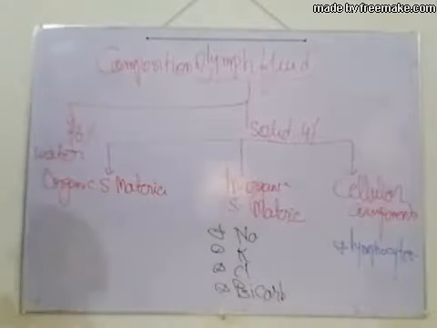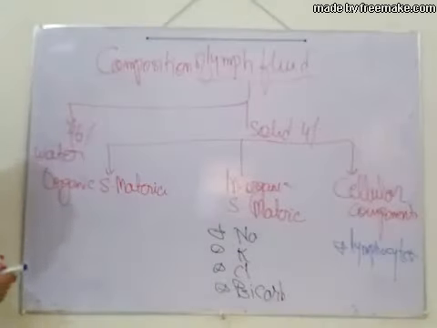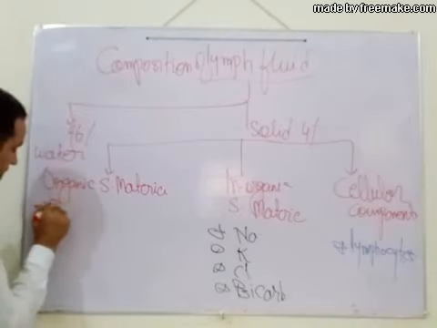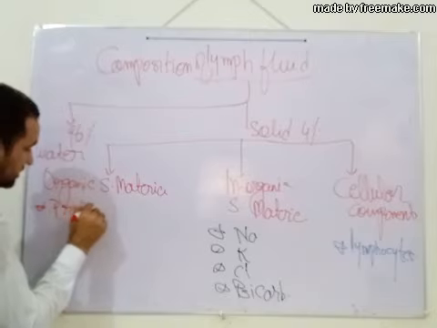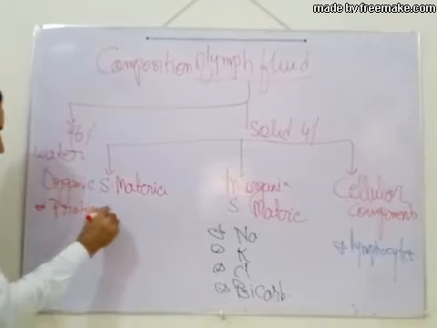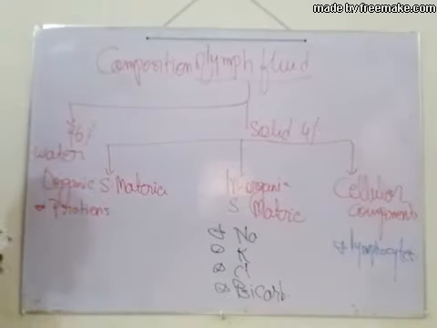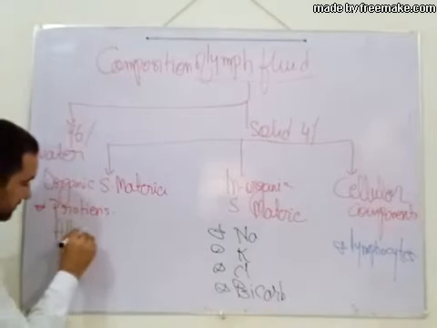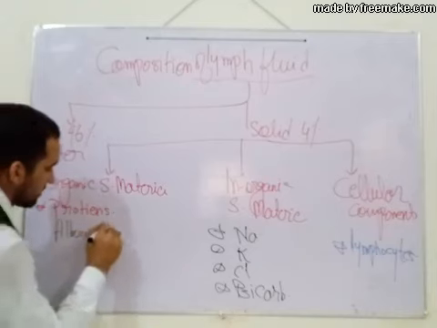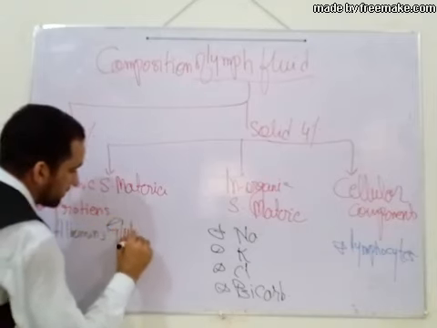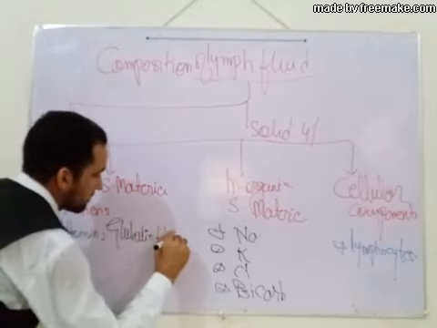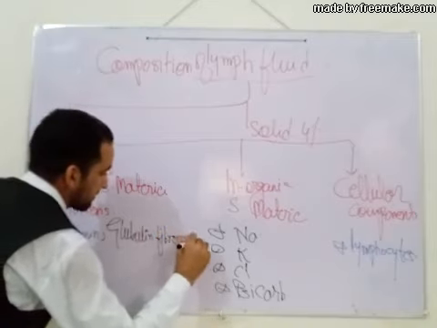And what are the organic materials? So protein. Which proteins are present? Albumin, globulin and fibrinogen.